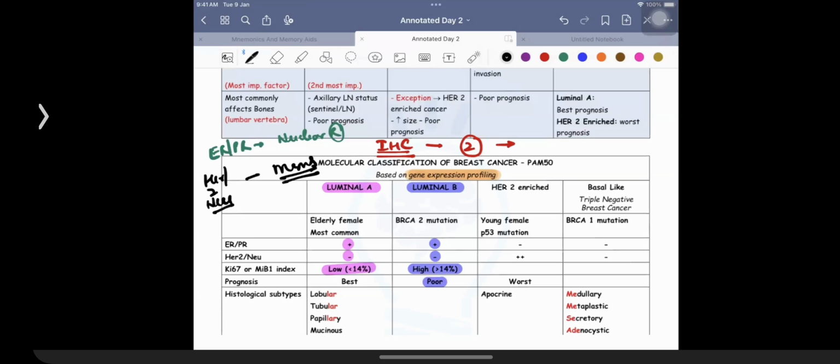2 and 3 means it is expressed sufficiently. 3 means it is going to be expressed sufficiently. And once you're talking about 2, then what you're going to be going in for is a further investigation, which is going to be given the name of FISH. So IHC score of 2, I repeat that, IHC score of 2 is what is called an equivocal score. That is a time when you're going in for something like FISH.